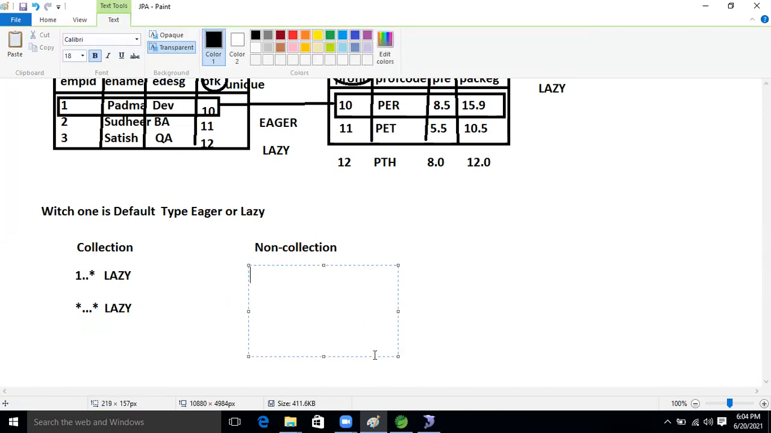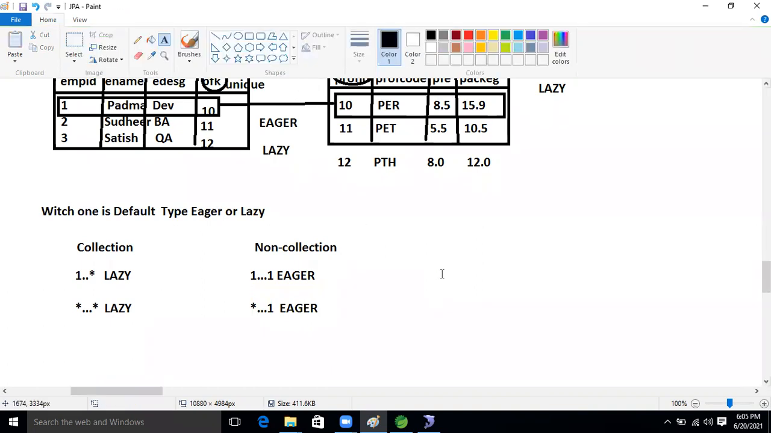If the table is there in one to one, then by default it is eager. By default it is eager. Now guys, got it?